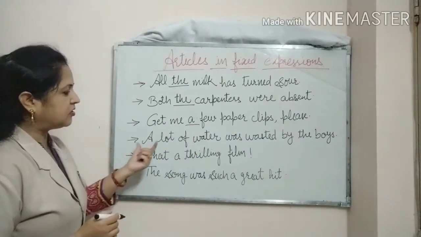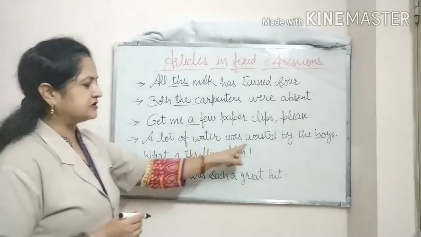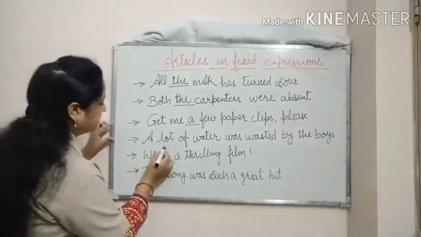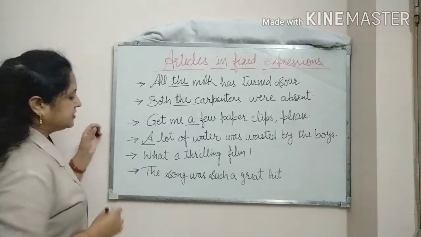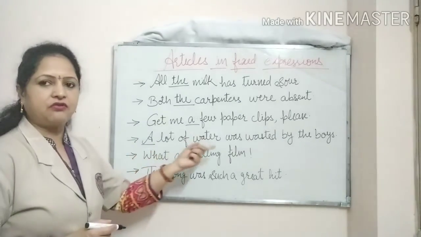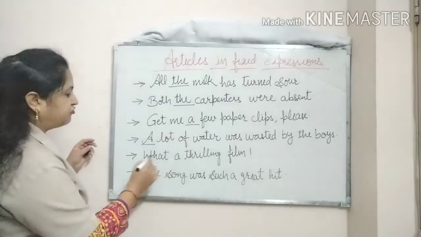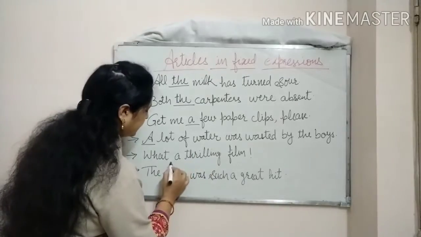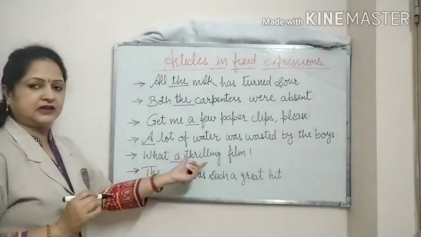Next is, a lot of water was wasted by the boys. Again here we can see we have used the article a before lot of water. Next is, what a thrilling film. Here we have written the article a before thrilling.